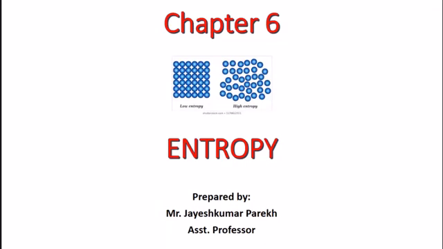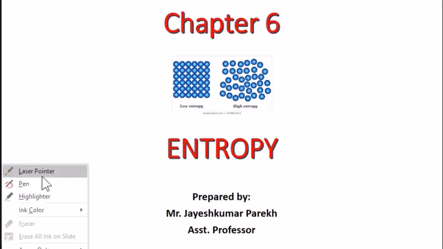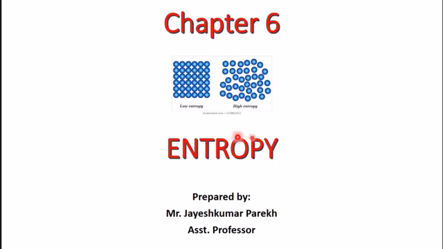Chapter number 6, entropy. In standard 12, we have learned about entropy. ગુજરાતીમાં કહીએ તો એન્ટ્રોપી એટલે અવ્યવસ્થાનું માપ, disorderedness, randomness.